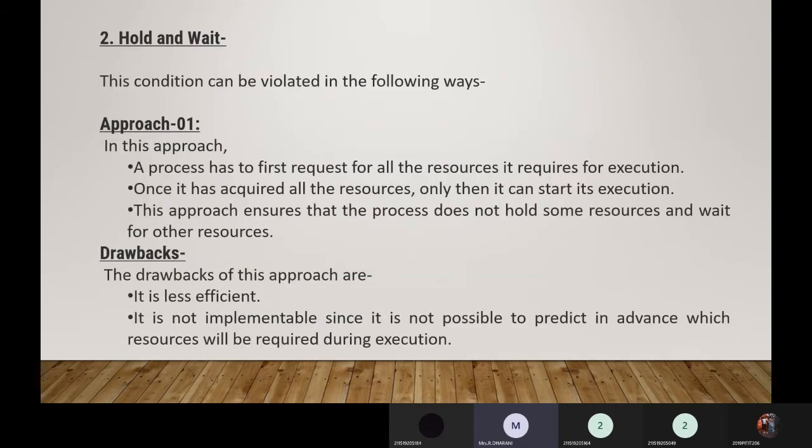Next one is hold and wait. This condition can be violated in the following ways. The first one, approach 1. We have several approaches to violate hold and wait.